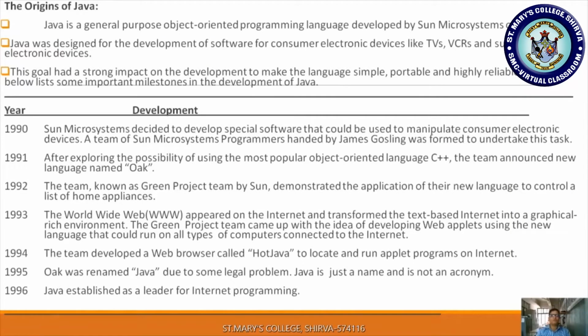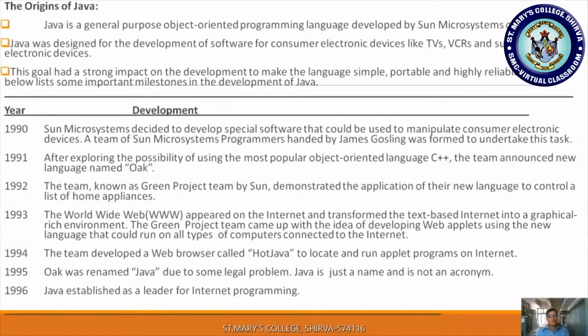So that is one of the drawbacks of a low level programming language, and Java clears all the doubts of that. So that is why it is called a truly object oriented programming language. It was developed by Sun Microsystems of America in 1991.